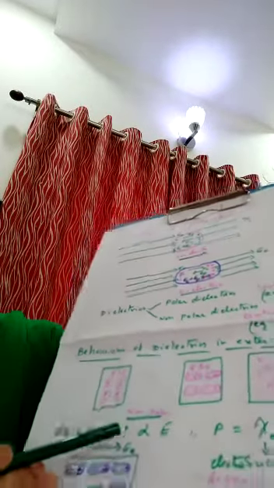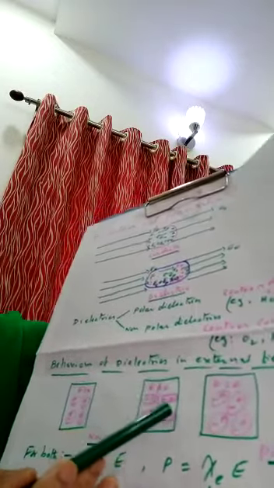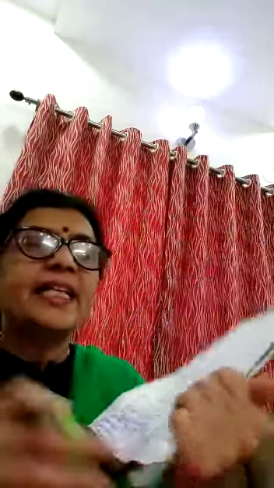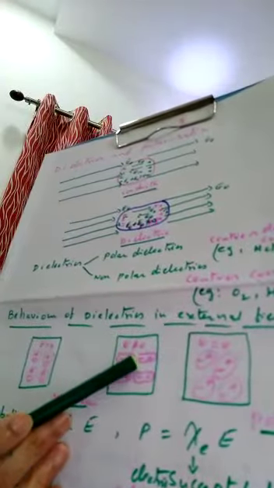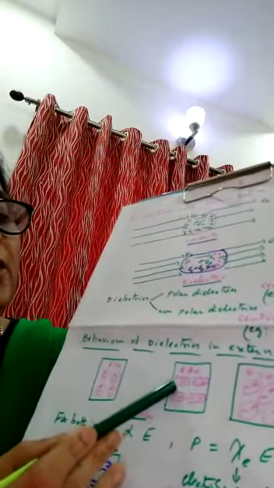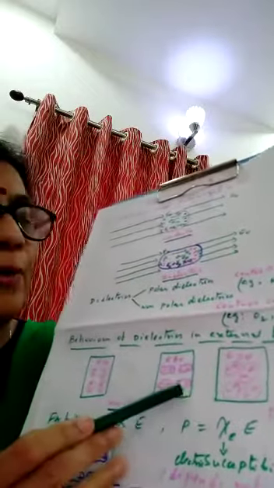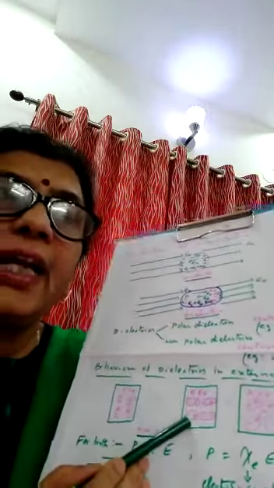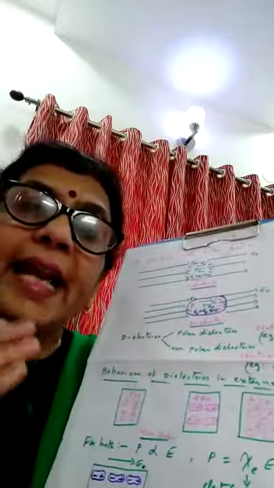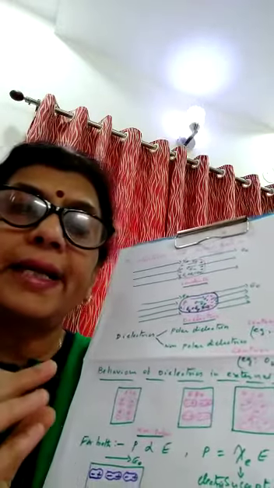Now the same non-polar molecule, if I place it in E not equal to 0, stretches. The center of positive charge and center of negative charge are separated by a small distance, and because of this distance there exists a net dipole moment in the uniform electric field. This is the behavior of a non-polar dielectric placed in a uniform electric field.